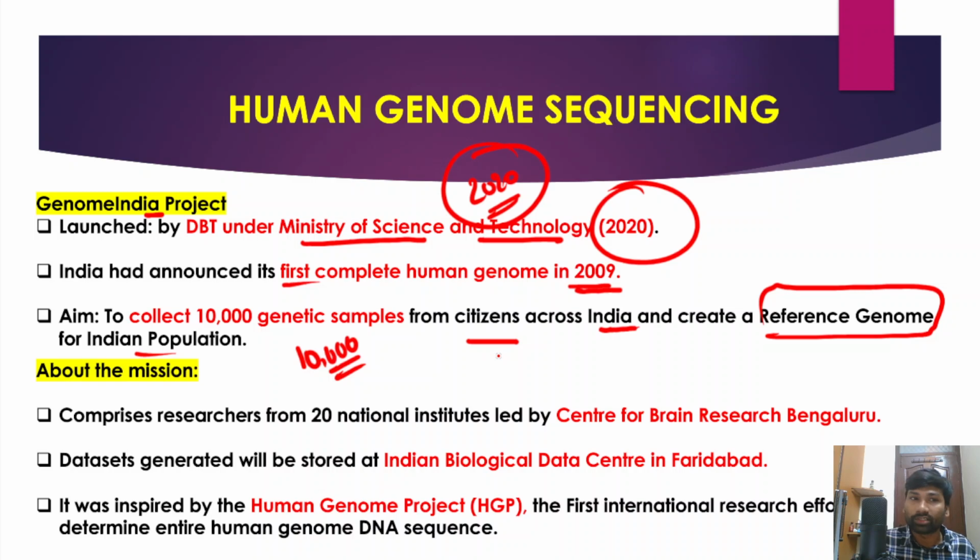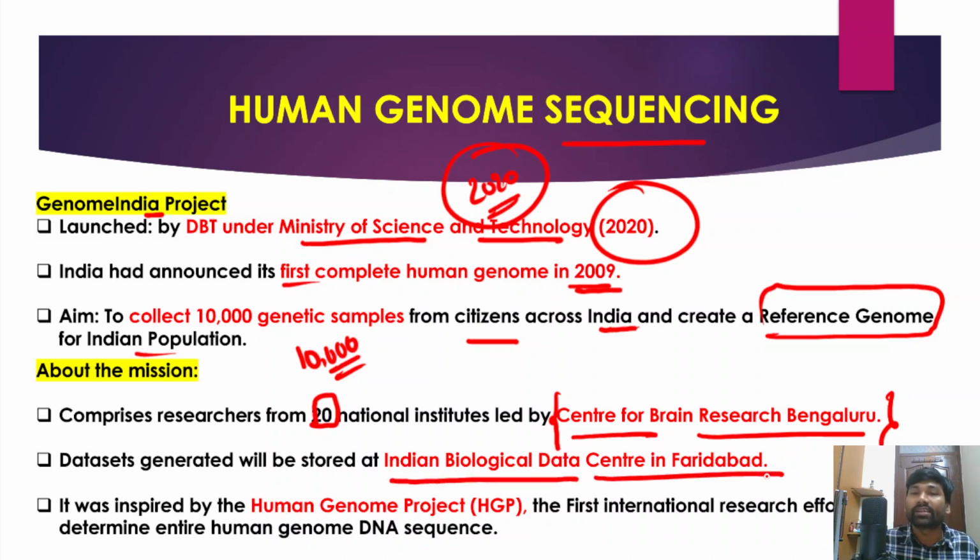Now about this Genome India project, the human genome sequencing mission comprises researchers from 20 national institutes led by the Center for Brain Research, Bengaluru, right? So it will be led by the Center for Brain Research in Bengaluru, and the data sets generated will be stored in the Indian Biological Data Center, which is located in Faridabad. So you need to understand these things, they are very important.